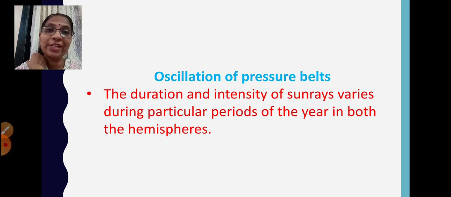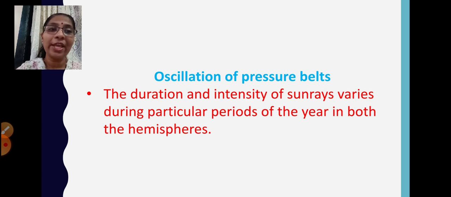Okay. Now suppose we take the example of our country, India. During summer time, what happens? The days are longer compared to the night. And in winter season, what happens? The nights are longer compared to the days. So here we can see the difference. During the summer times, the duration and heat intensity of the sun rays is very big. The duration of the sun daytime is big and the heat is also more as compared to that in winter season.